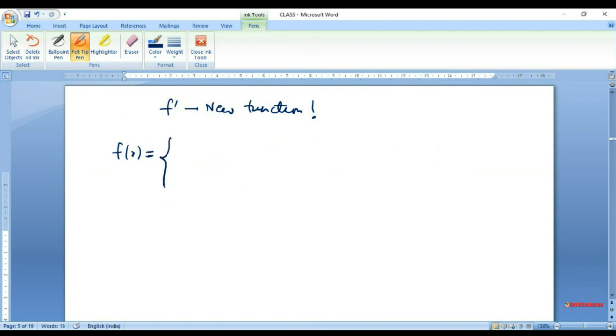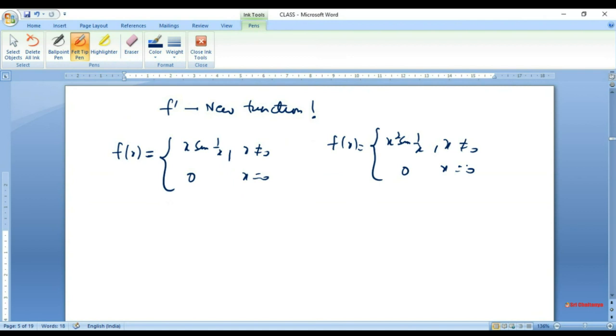f of x, let us check what happens. We'll take f of x is x sine 1 over x when x is not 0, and 0 when x equals 0, and the other is f of x is x square sine 1 over x when x is not 0, and 0 when x equals 0. So in both of them, just the power of x is increased. In fact, one can go on and construct functions like x cube sine 1 over x, x^n sine 1 over x, which are also really interesting functions, and we study them a lot to understand some concepts of calculus.